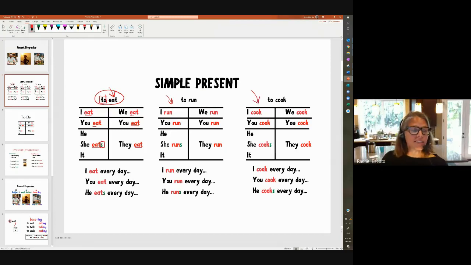So we end up with sentences like, I eat every day, you eat every day, he eats every day, I run, you run, he runs, I cook, you cook, he cooks. We could also say we cook and they cook. Okay, so in the simple present, this is how we conjugate a verb.